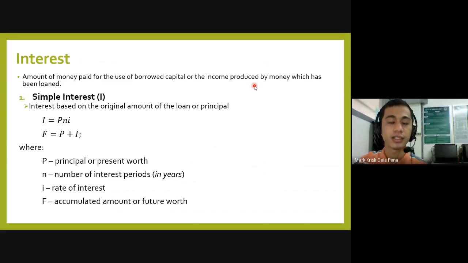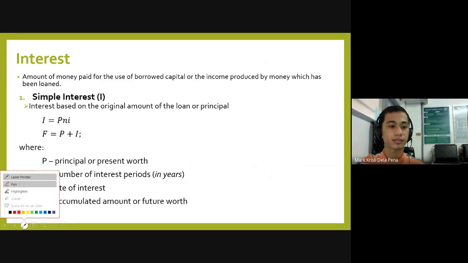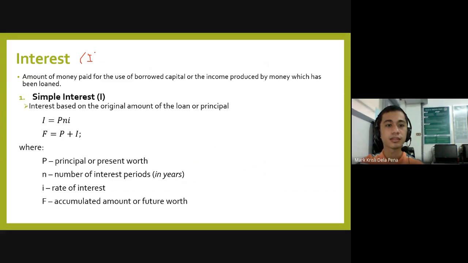Now there are two types of interest. We have simple interest. By the way, for simple interest and interest, we will use the same variable when dealing with interest. Again, interest is an amount. It could be in pesos, in dollars, etc. Now we have two types of interest. The first one that we will be discussing in this video is simple interest.